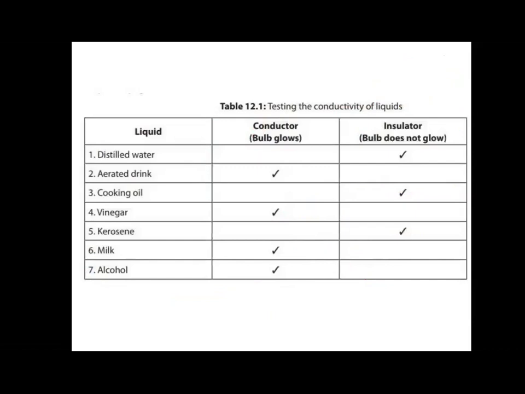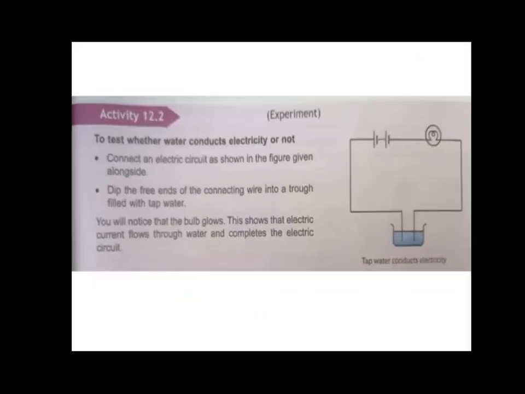Right, children? Now, we will switch to activity 12.2. Activity 12.2, let's read it. What's its aim? To test whether water conducts electricity or not. So, children, here we are testing whether water is a conductor or water is an insulator. That we are going to check over here.